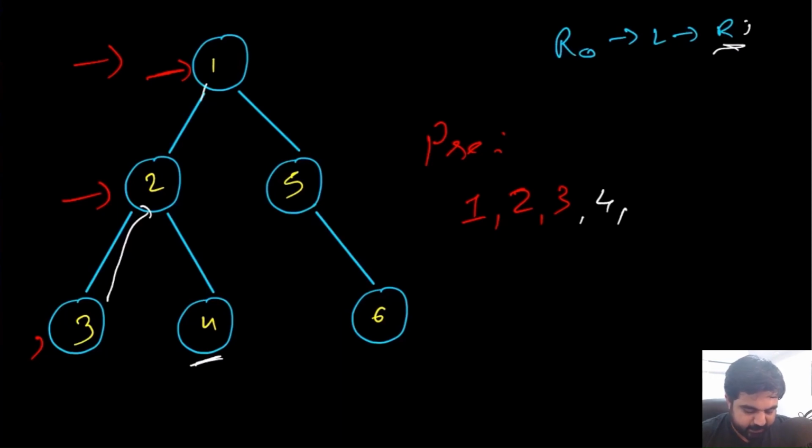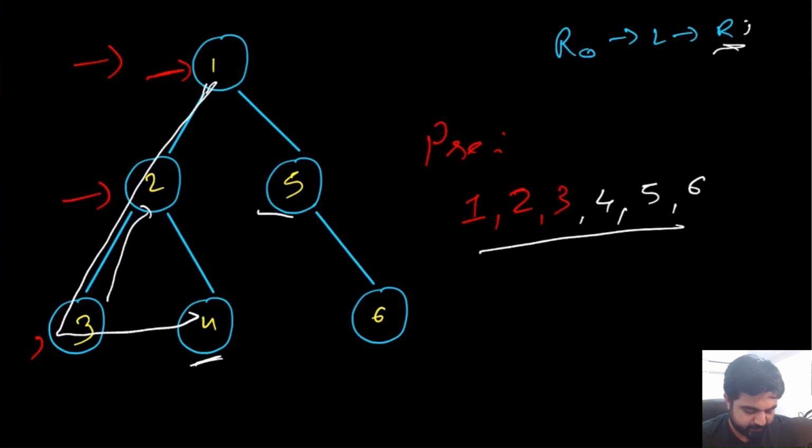So now we have visited everything on the left subtree. Now we will start iterating on the right subtree. So if we go over here, now we will visit node number 5 and then node number 6. So this would be the pre-order traversal.